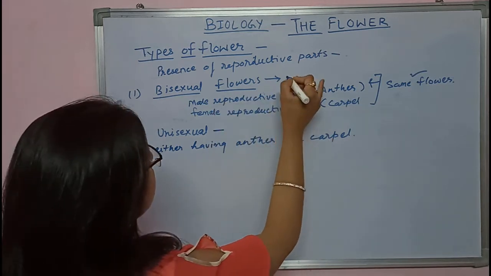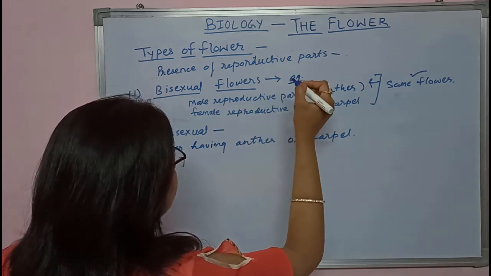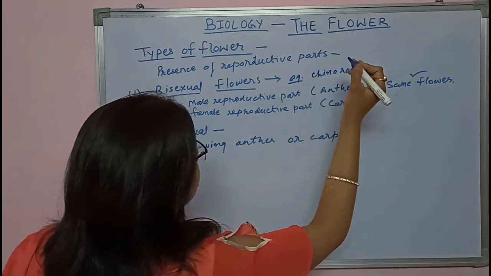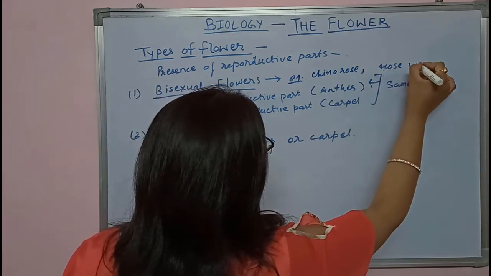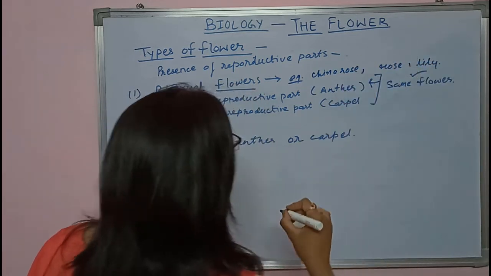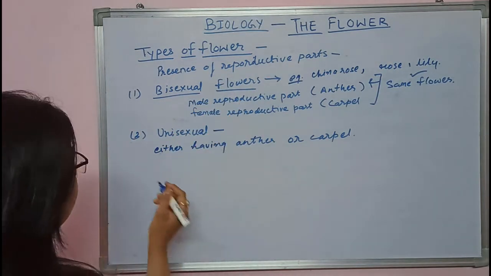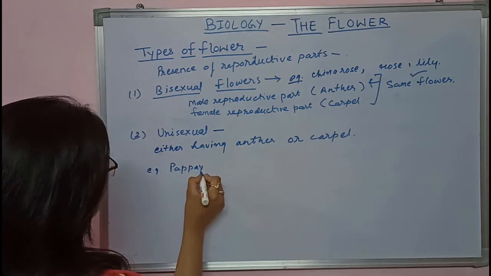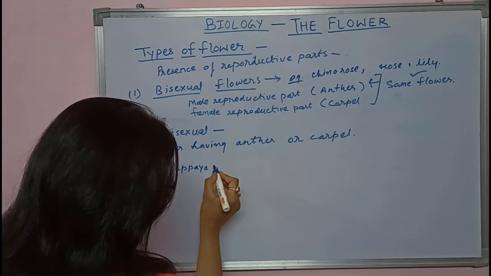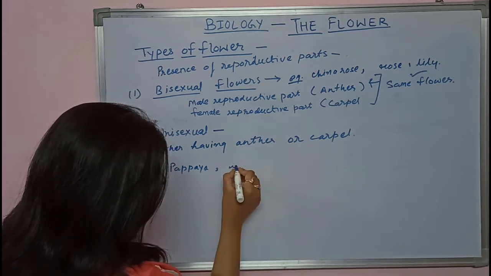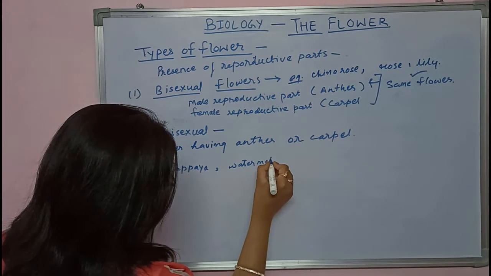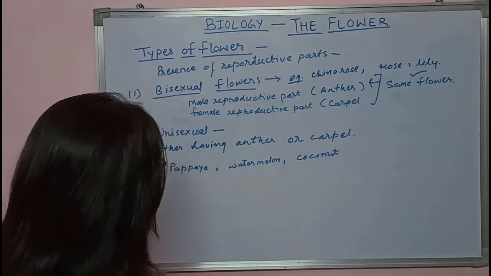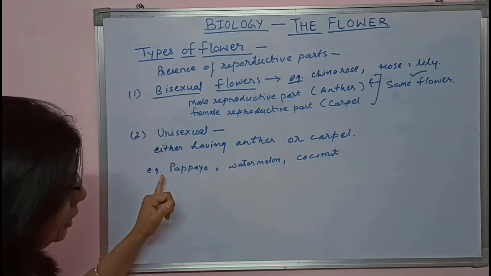Now bisexual flowers you will mostly find in China rose, rose, lily. These are the plants in which you will find bisexual flowers. And unisexual flowers, mostly you will find in papaya, watermelon and coconut. These are the plants having unisexual flowers.